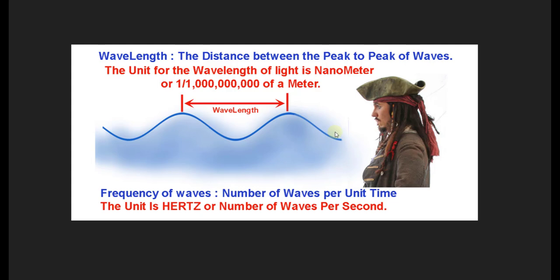The frequency of the ocean waves is how many waves we get in unit time hitting the beach. So in the case of light, the unit is hertz, and that's the number of waves every second. There's quite a few waves every second when we talk about light, because it travels so fast. It travels at the speed of light, which is 300,000 kilometers per second. Light is the only wave that we know of that if you know the wavelength, you can figure out the frequency. If you know the frequency, you can figure out the wavelength.